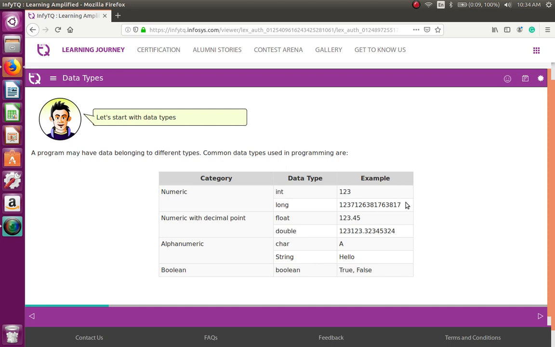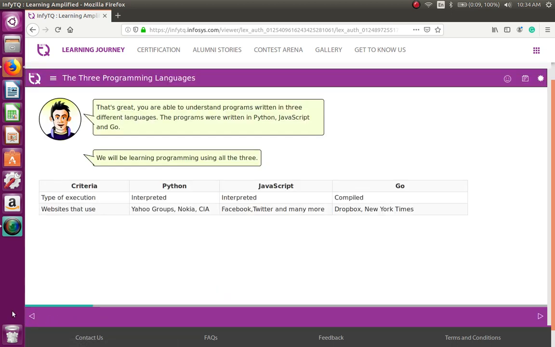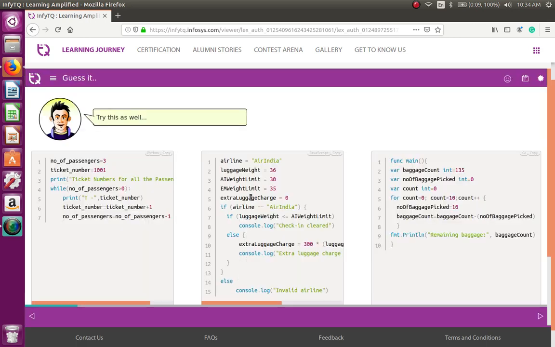Integer gives you complete numbers 1, 2, 3. Long, which is for such big numbers, we can have in the long data type. Float comes with a decimal, again double, extra decimals. Character, just one letter, A, B, C or X, anything, only one character it can store. And string, a group of characters. Boolean always gives us true or false. If you look at the previous examples, the conditional statements give us true or false.